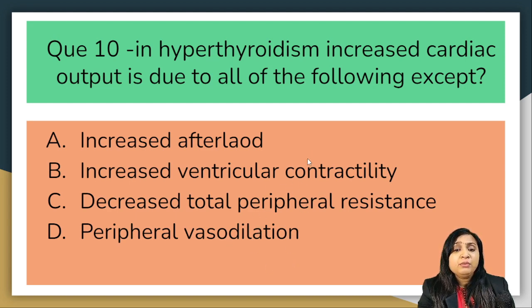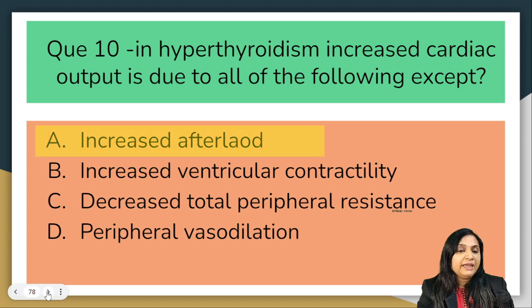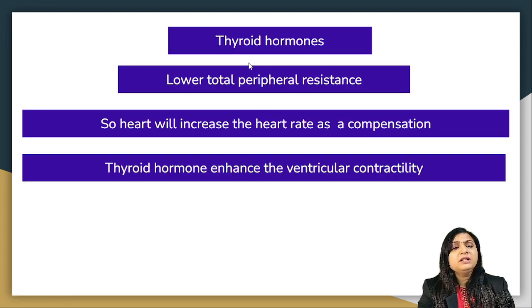These three are very important to have an increased cardiac output, while increased afterload will not be related to increased cardiac output. So option A is incorrect. The rest three are correct, that it reduces the total peripheral resistance, so the heart will increase the heart rate as a compensation, and thyroid hormone, we all know, enhances the ventricular contractility.